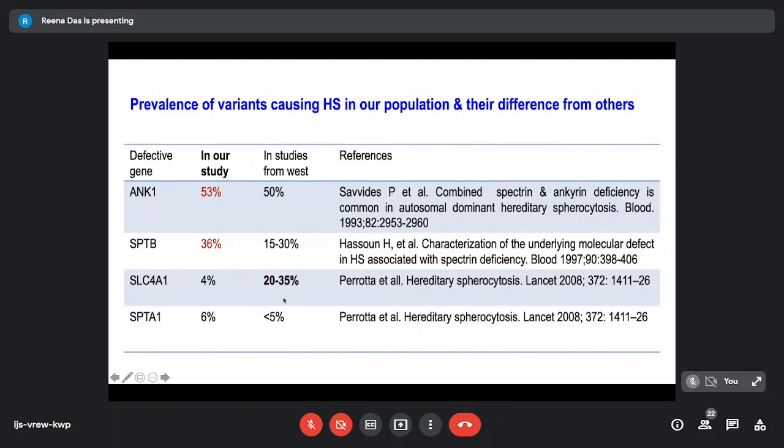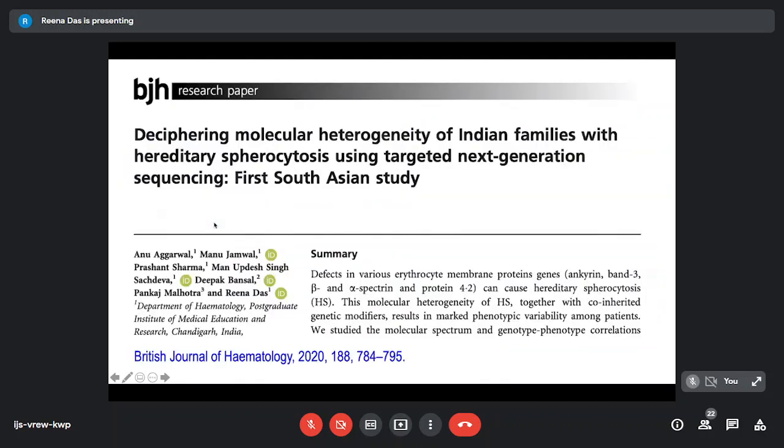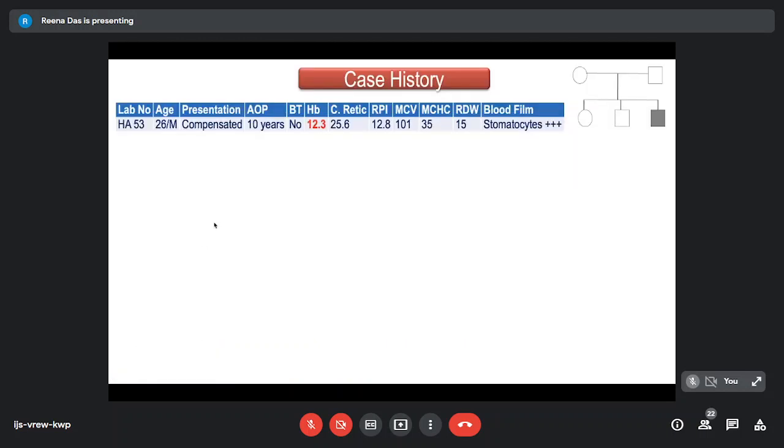From the West, there are studies which have shown that the variants in band 3 were more compared to our study. We got only 4% and the majority were covered between these two, ANK1 and beta spectrin. This was the publication which was the work of Anu, and this was published in the British Journal of Haematology.